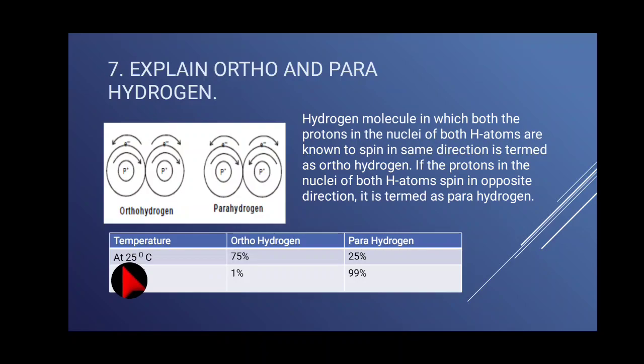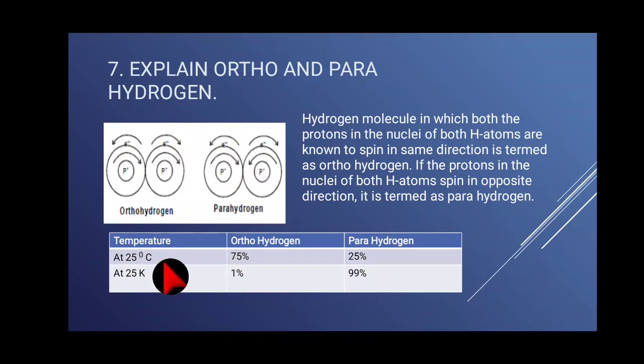At 25 degrees Celsius, ortho hydrogen is 75 percentage and para hydrogen 25 percentage. At 25 Kelvin, ortho hydrogen is only 1 percentage, para hydrogen 99 percentage.